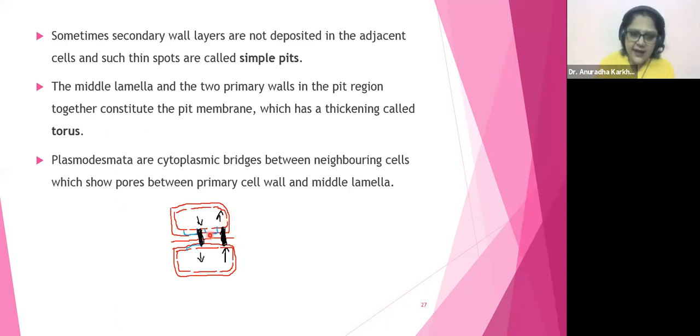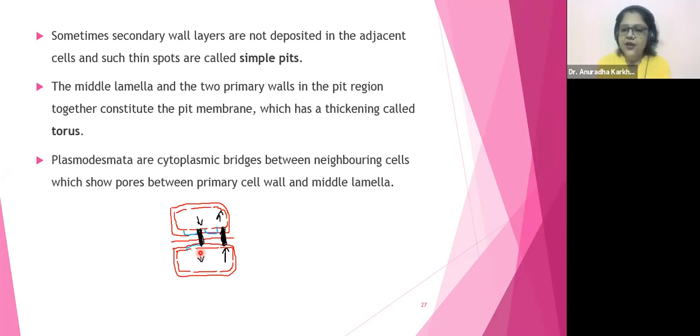Now, the middle lamella, the primary cell wall of the upper cell and the primary cell wall of the lower cell, is going to be called your pit membrane. The pit membrane is going to give support to the areas where pits have formed so that it does not collapse. Along with that, it is also going to have pores present between primary, middle and primary for the easy passage or transport of substances from one cell to another. So plasmodesmata help in transport. They are very important for the transportation of nutrients, minerals, food, everything.